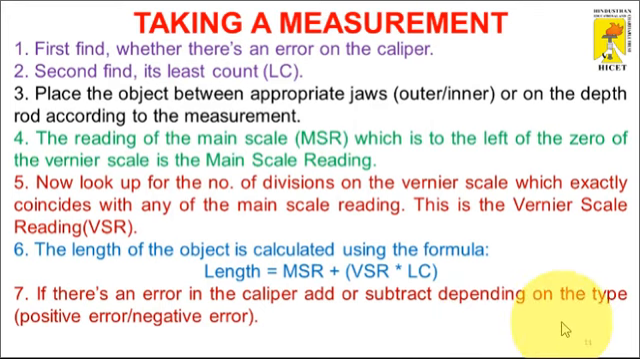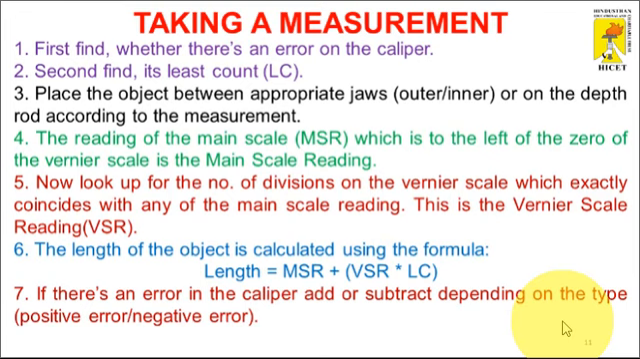So in case we have one component and we want to measure its dimensions, what procedure or steps should be followed for taking the measurements? First of all, we find whether there is an error on the caliper. First step, we want to find the error value, and second step, what is meant by least count.